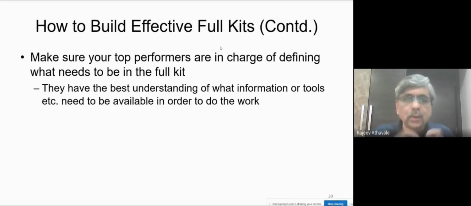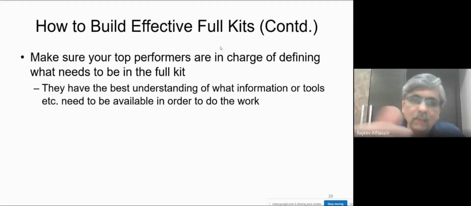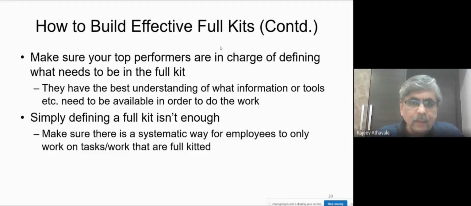Then make sure that your top performers are in charge of defining it. Why? Because they have the best understanding of what information or tools, etc., are needed to be available. So the chances are that the first cut of the full kit that you define will be 90 to 95% okay. Because if it is done by the highly experienced top performers, it is likely to be okay. So engage them in that activity.